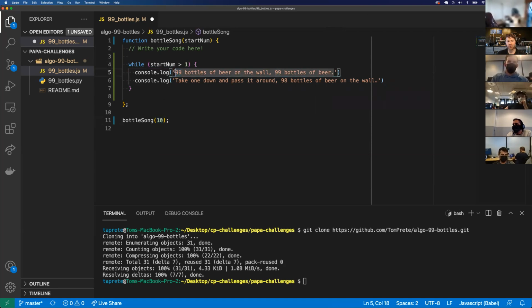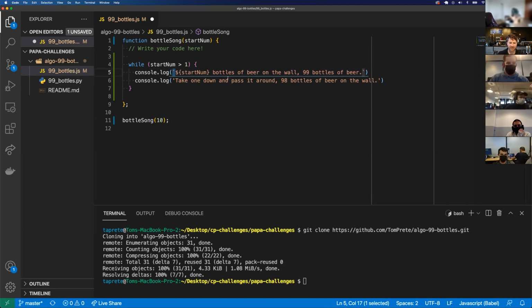So I can do some string interpolation. Instead of just a normal string with quotes, I can use backticks for string interpolation. And I can embed expressions within my strings. So I could use the $ sign followed by curly braces, and I'm able to put variables and stuff in here.